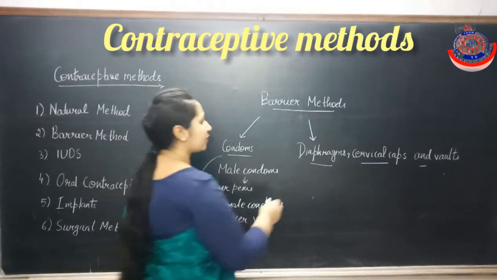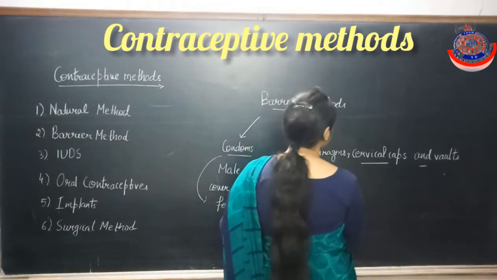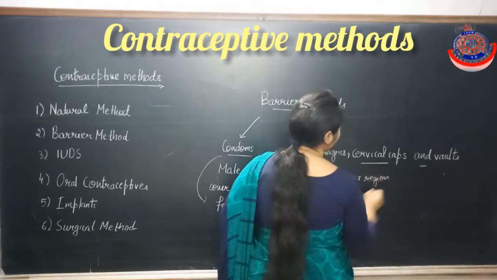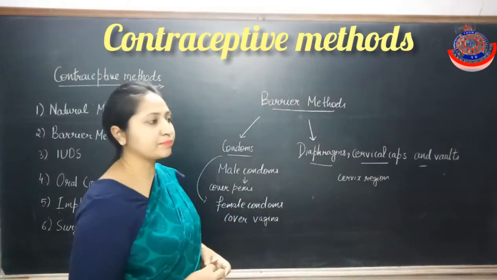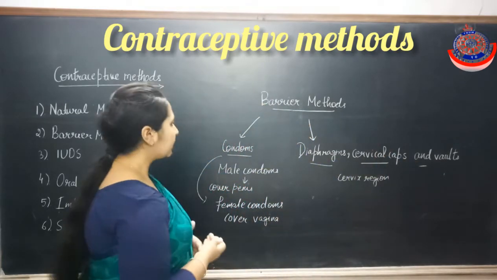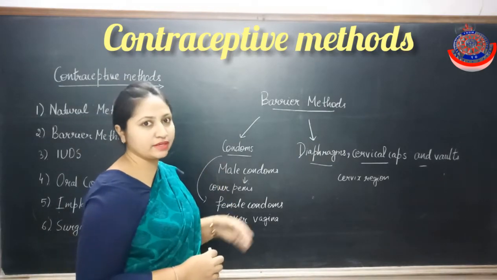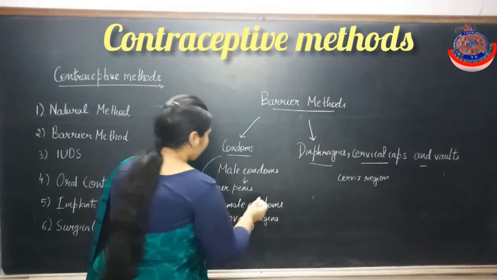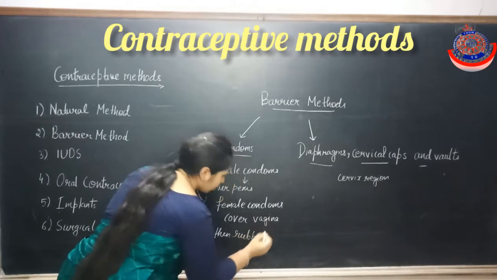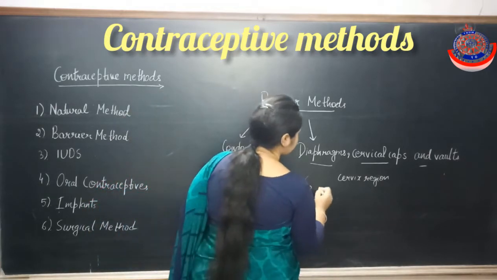Now next are the diaphragms, cervical caps and balls. These are used to cover the cervix region of the female reproductive system. Diaphragms, cervical caps and balls are reusable, but condoms are disposable, meaning once they are used, they can't be used again. Condoms are made up of thin rubber or latex.